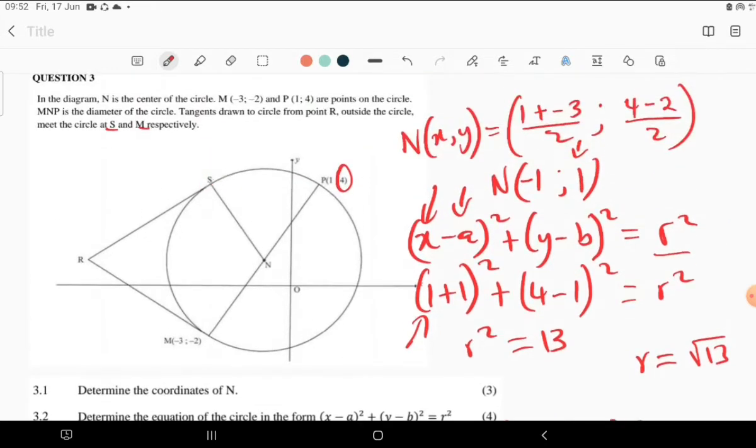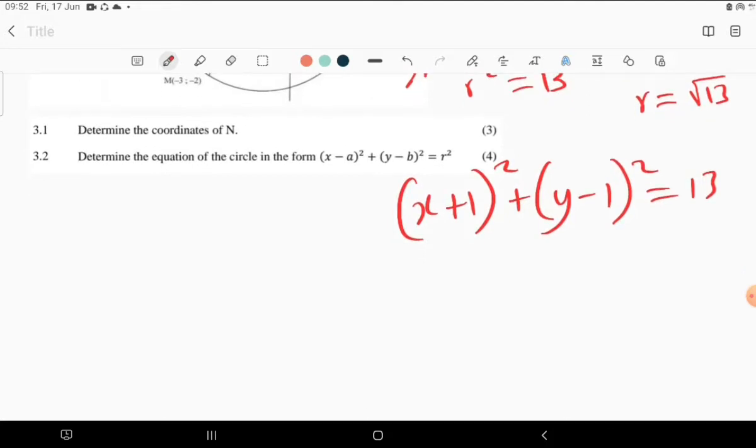Now we have x of S as negative 3, and y is something that we are to find. In the place of x, you put negative 3. So we have negative 3 plus 1, all squared, then plus y minus 1, all squared, and this is equal to 13.